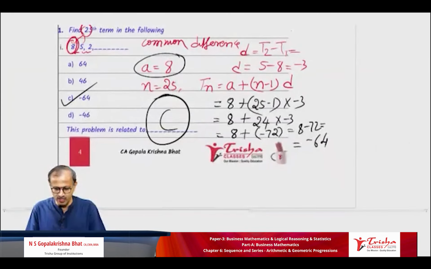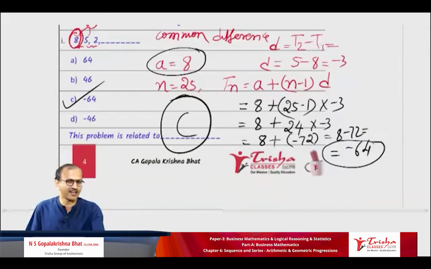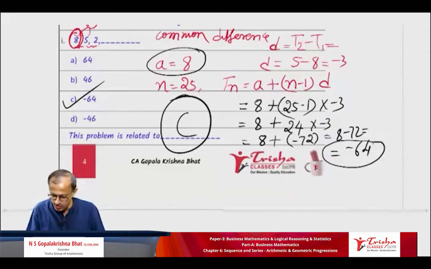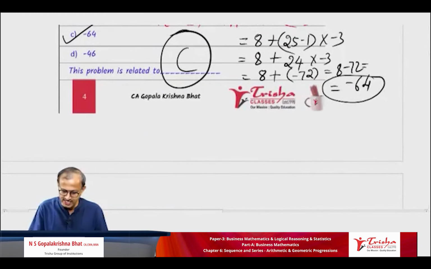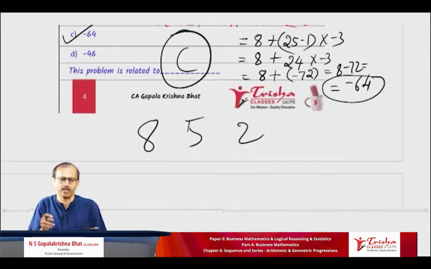So, concluding, this is an AP problem. We applied the nth term formula and arrived at the 25th term, minus 64. I always give some new ideas to all of you. Just do it this way. Tell me, how do you get from 8 to 5? See the terms, a new idea for all of you. The terms are 8, 5, 2. How do you get from 8 to 5? I have to deduct 3.